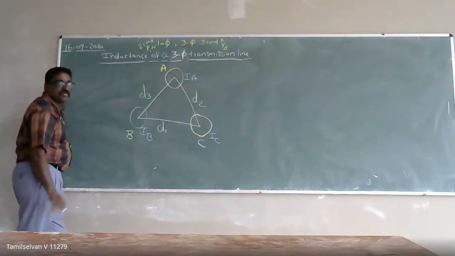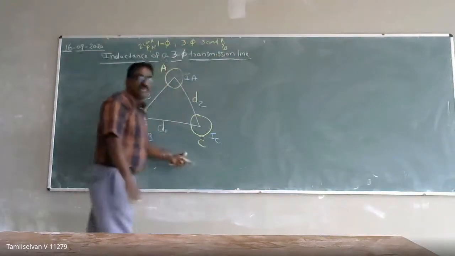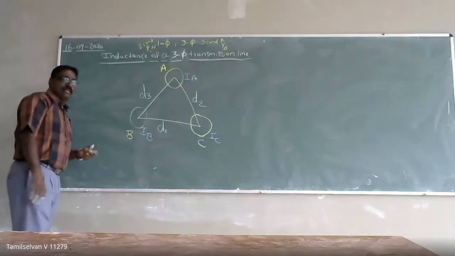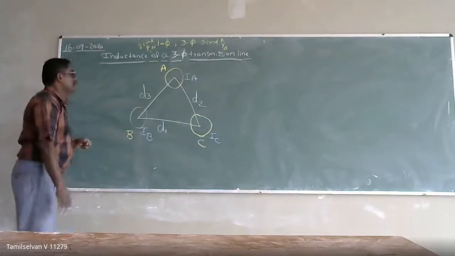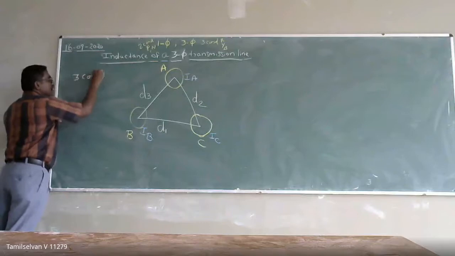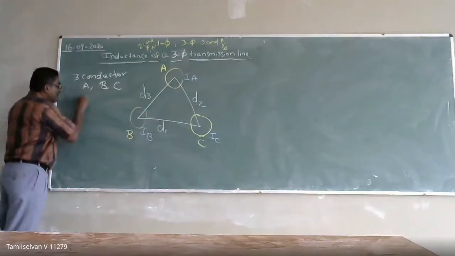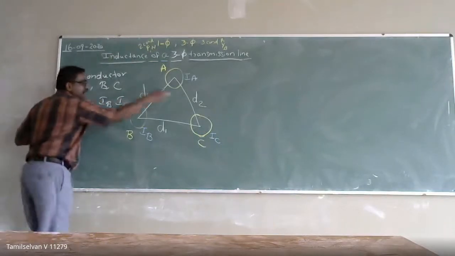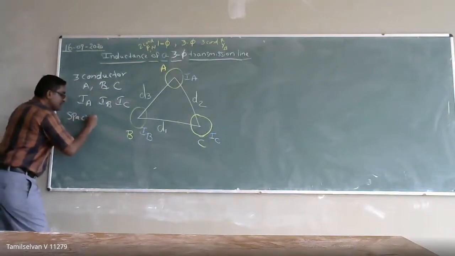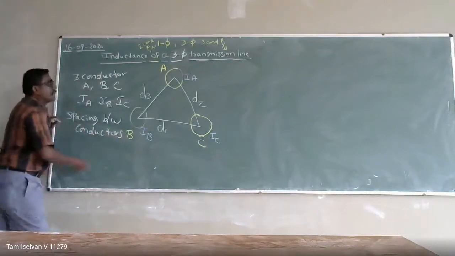Here I am considering a three-phase transmission line. A three-phase transmission line has three conductors, R, Y, B. They are taken as phase A, phase B, and phase C. The notation may be different, but I am taking ABC as the standard form, just as the single phase line was A, B. The three conductors A, B, and C carry currents IA, IB, and IC, and they are separated by the spacing between the conductors.